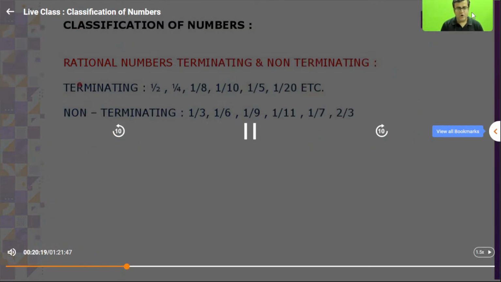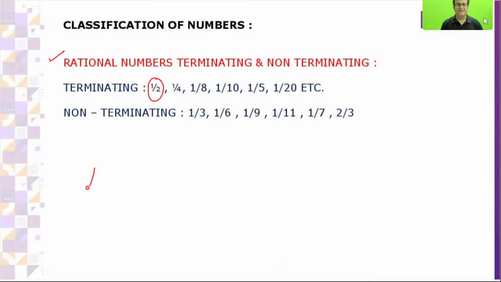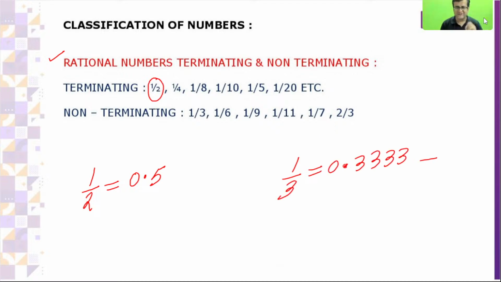Okay. Rationals are terminating or non-terminating. If I take 1 by 2, why is this terminating? The term itself, terminate. If somebody says to an officer, I'm gonna terminate you, it means finish, end, complete. So 1 by 2 means 0.5. Finished, completely divisible. Now come to 1 by 3. 1 by 3 is 0.33333. It is not completely divisible, right? Both are rational.